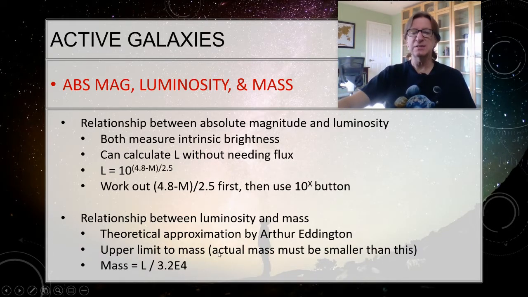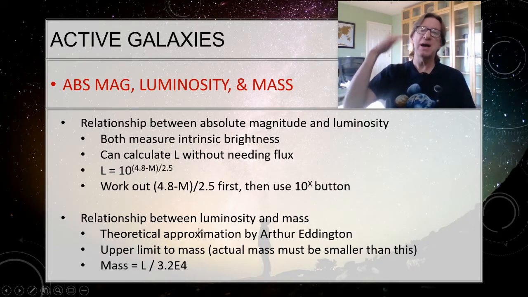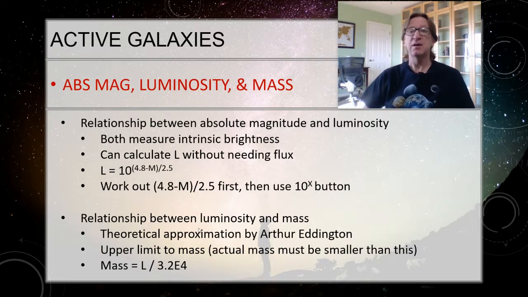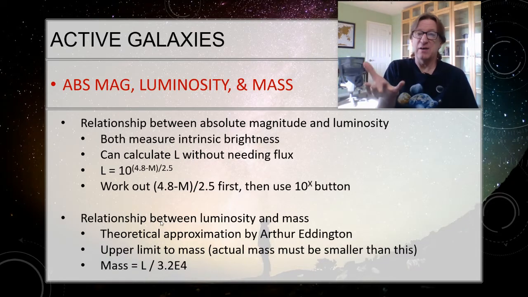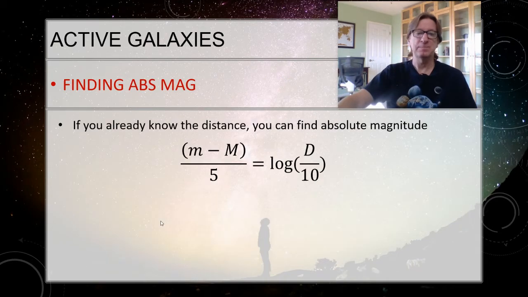Once I know the luminosity, then I can use the Eddington mass. You just divide that luminosity by 3.2 times 10 to the fourth, and that gives you the maximum mass that object could be. The actual mass is going to be quite a bit smaller than that. But this is the theoretical maximum. And what we find then, if that theoretical maximum is still small, then we know that this is as big as it can possibly get from that.